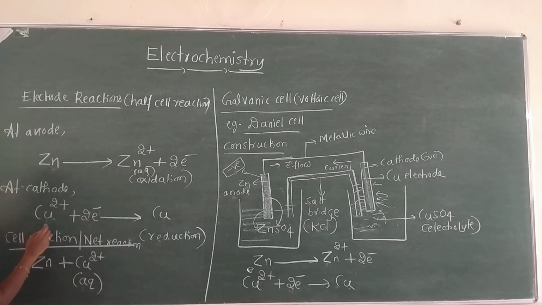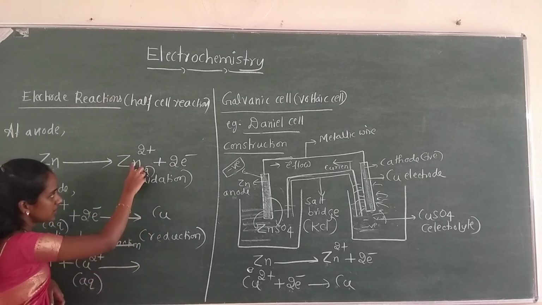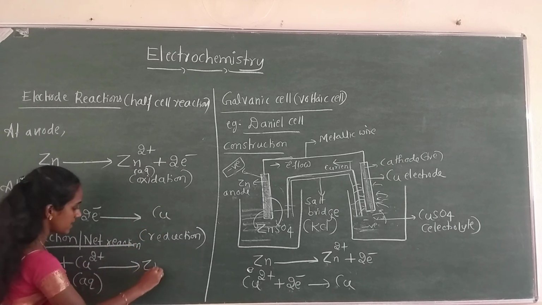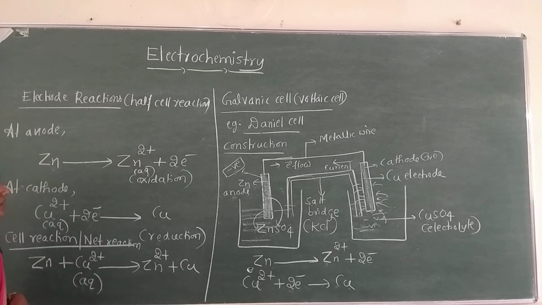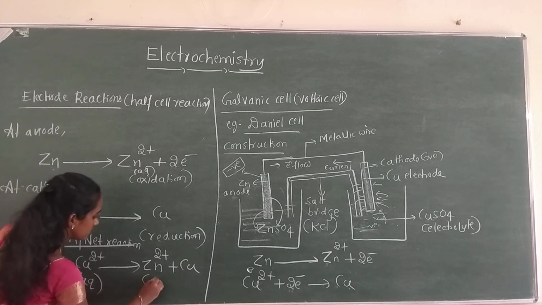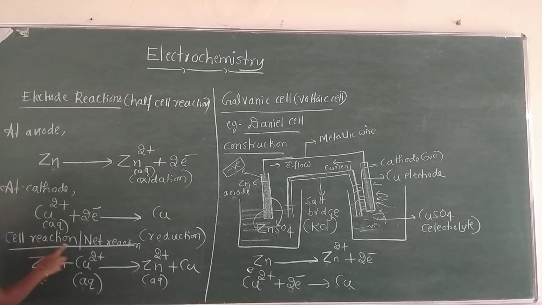On the right hand side we have Zn2+ and copper. So this is the cell reaction, or net reaction.